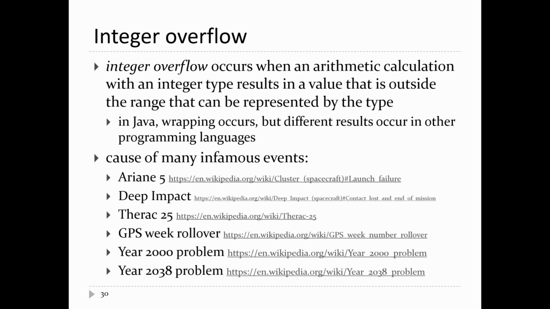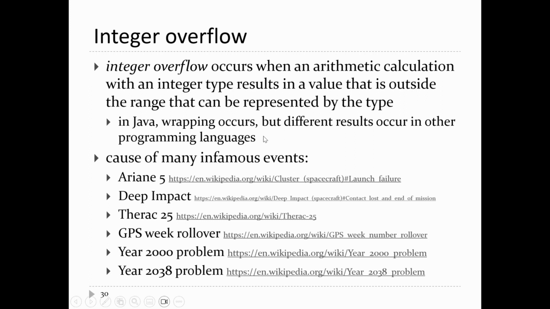So depending on the language, different things happen. So in the C-like languages, wrapping always occurs. So if you exceed the maximum value, it goes around to the minimum value, and then continues the operation. If you go past the minimum value, it goes around to the maximum value and then continues the operation.